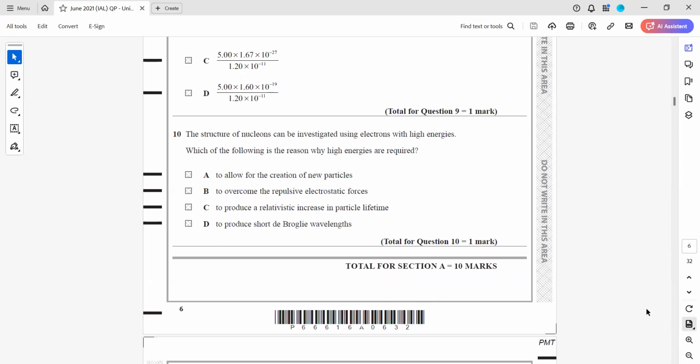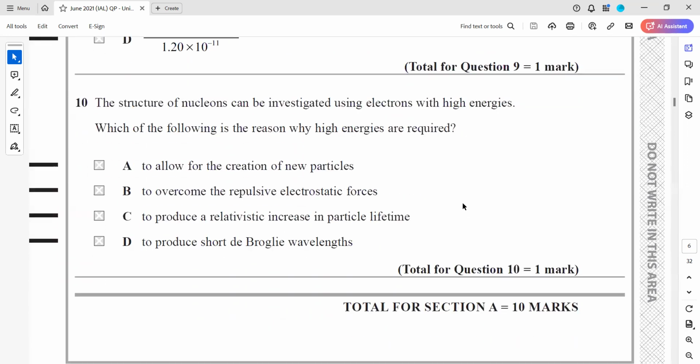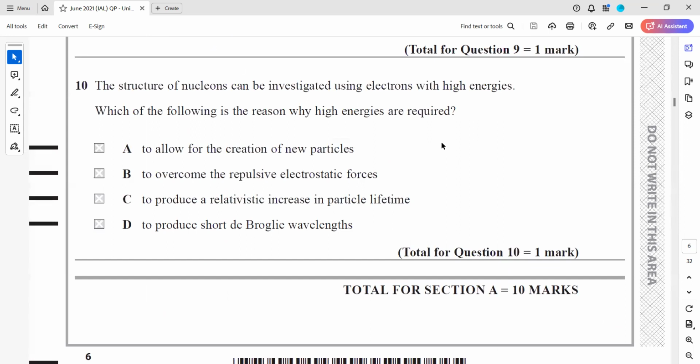Then the last question from this paper. The structure of a nucleon can be investigated using electrons with a high energy. Which of the following is the reason why high energy is required? We want to investigate the structure. What is the reason why we need a high energy for the structure of nucleons?